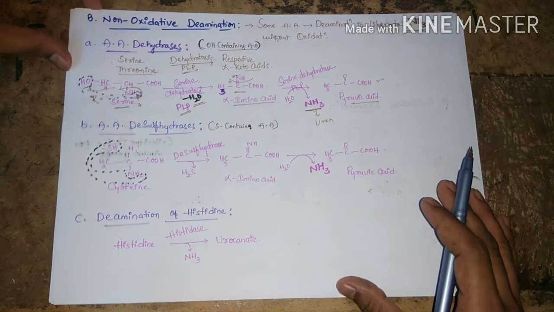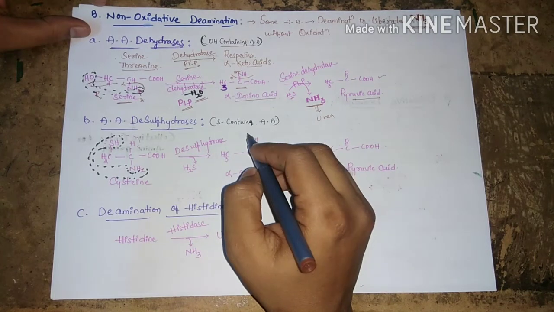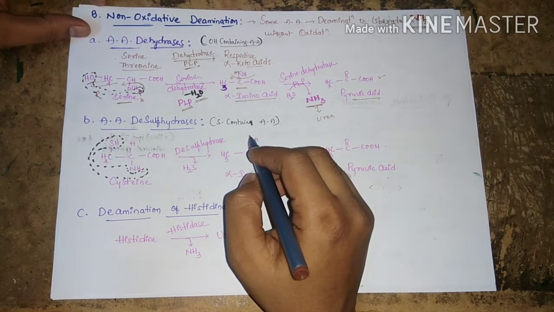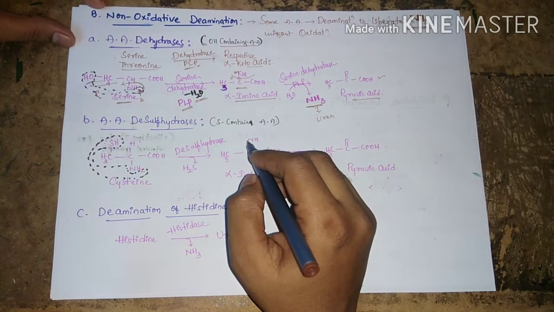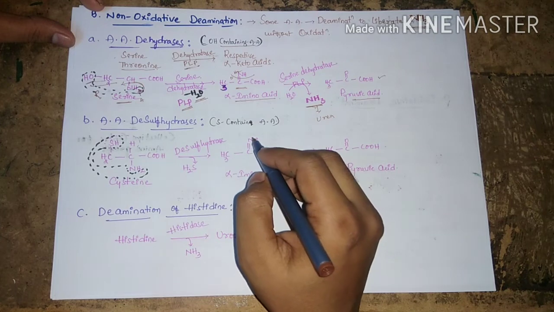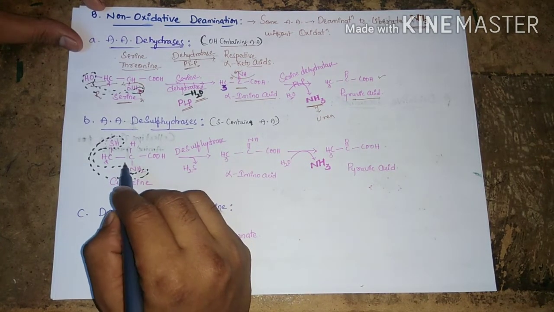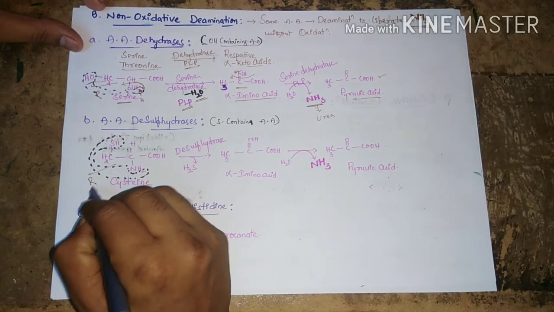Next, amino acid desulfhydrases, that means removal of sulfhydryl functionality. An example of amino acids which undergo desulfhydrase enzymatic reactions is the sulfur containing amino acid cysteine. If you observe the structure of cysteine, R is equal to CH2SH.